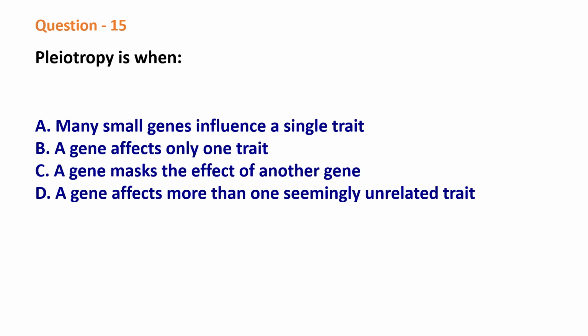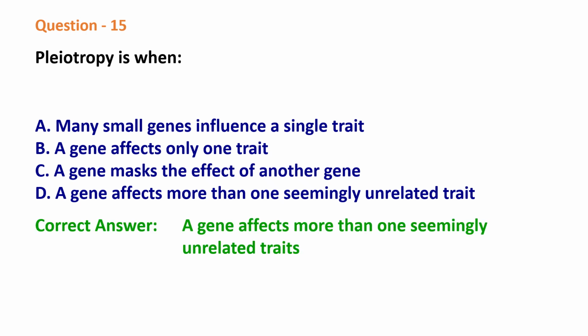Question 15. Pleiotropy is when many small genes influence a single trait, a gene affects only one trait, a gene masks the effect of another gene, a gene affects more than one seemingly unrelated trait. The correct answer is a gene affects more than one seemingly unrelated trait.